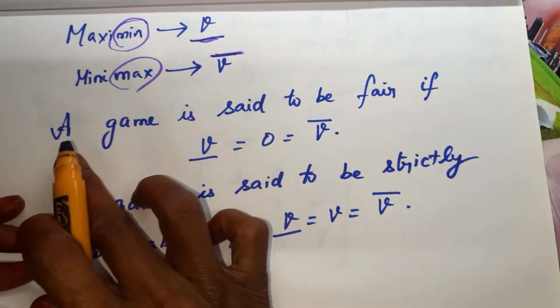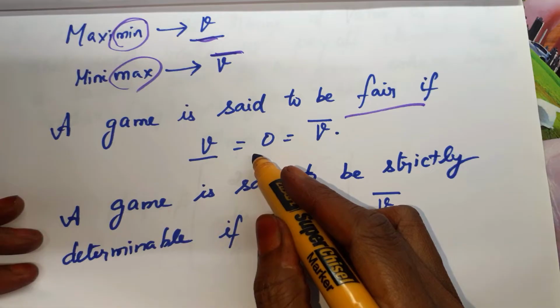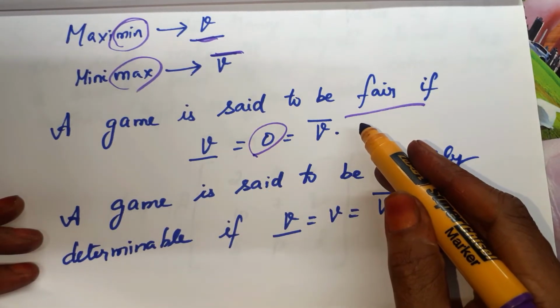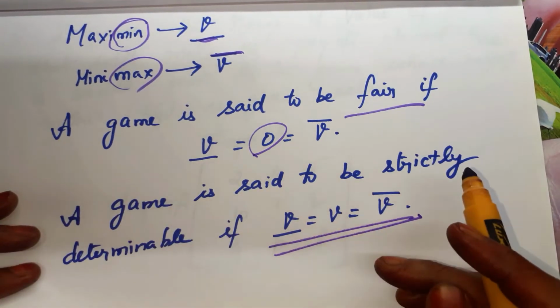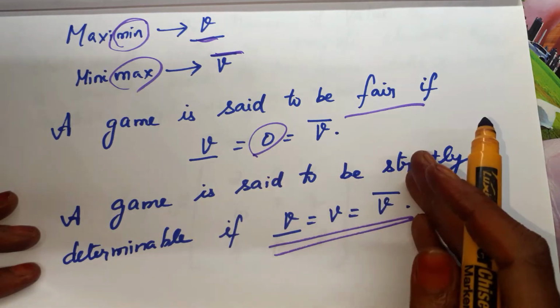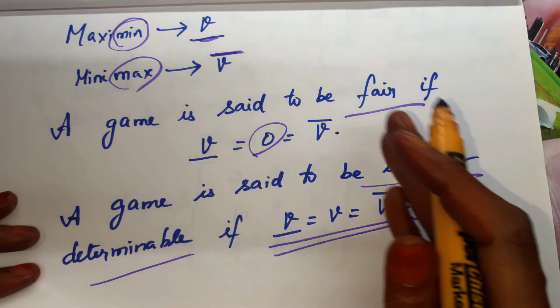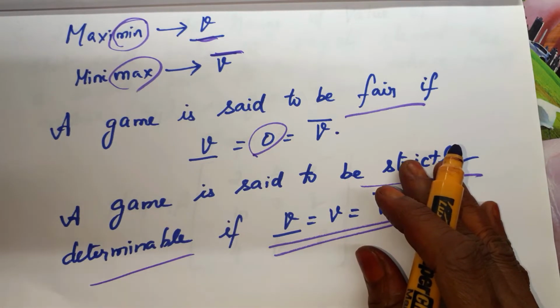The game is said to be fair if both the values, Maximin and Minimax, are equal to 0. Right, so it is called fair. If both the values are equal, like in the previous problems where we got 0 or 4 or 1, such games are called strictly determinable. So whatever we saw previously, those games are called strictly determinable.